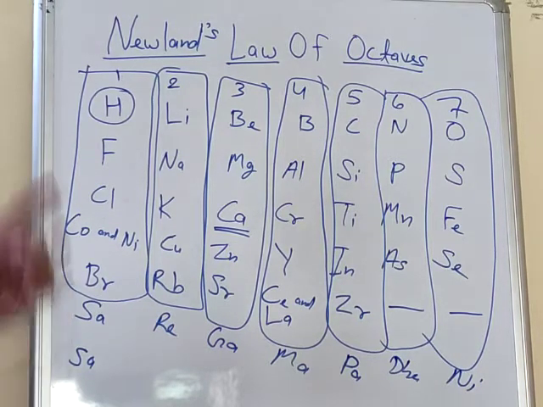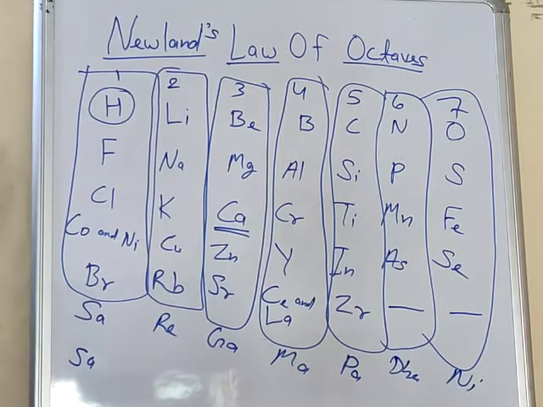Understood beta? I am repeating again. Newlands' law of octaves states that when elements are in the order of increasing atomic masses, the properties of every eighth element have the same chemical properties.